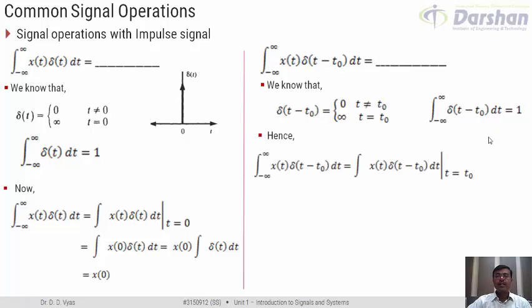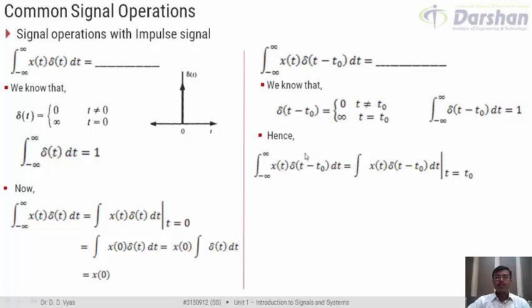Now if we come back to the example where we are trying to multiply x of t with delta of t minus t0 and integrate it from minus infinity to infinity, we understand that the multiplication of these two signals would result into 0 for all values except at time t equal to t0. Why? Because for all values except time t equal to t0, delta t minus t0 is 0, so the resultant multiplication would be 0.